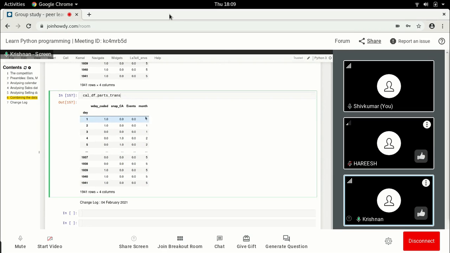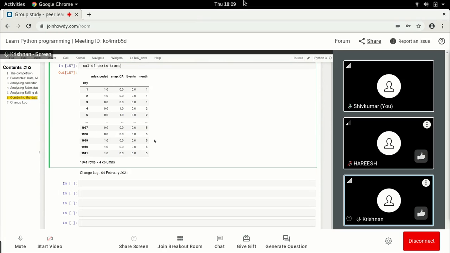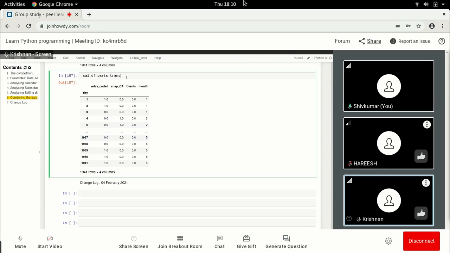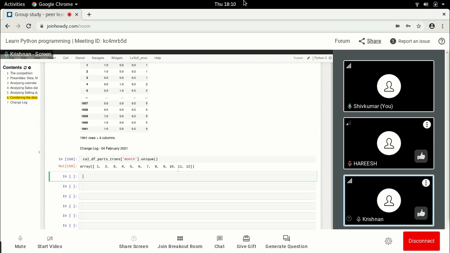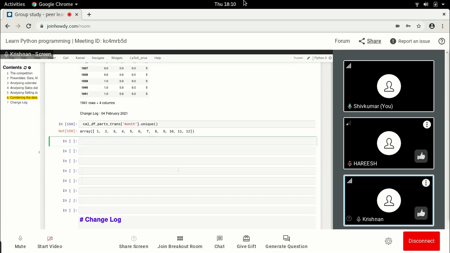But Shiva, do you want to start with this month circular decoding? Yeah, so basically what Krishnan was saying is that it would be nice if we adjust the month such that 1 and 12 are next to each other. Is the month from 1 to 12 or from 0 to 11? You can just do month min and month max. Yeah, 1 to 12.